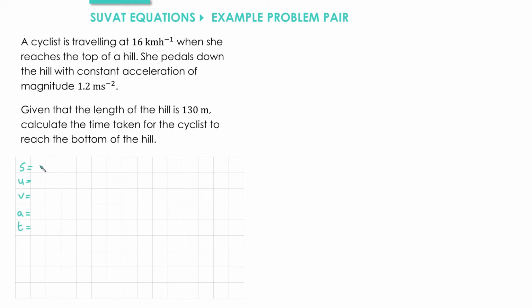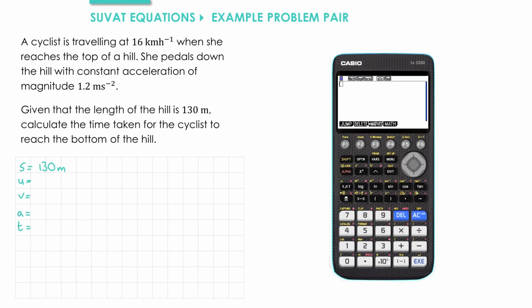The length of the hill is 130 meters, so we'll call that the displacement. To find the value of u, we need to first convert the 16 kilometers per hour into meters per second. To do that, we first enter 16 into our calculator. Then we press Option. To get to the next menu, we press F6. We press Convert.